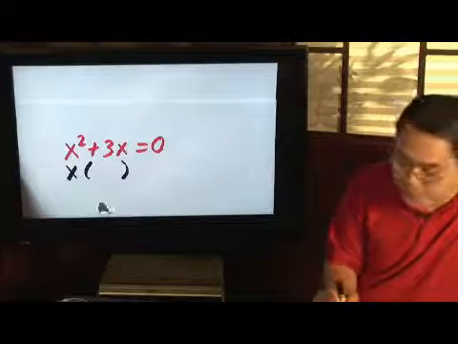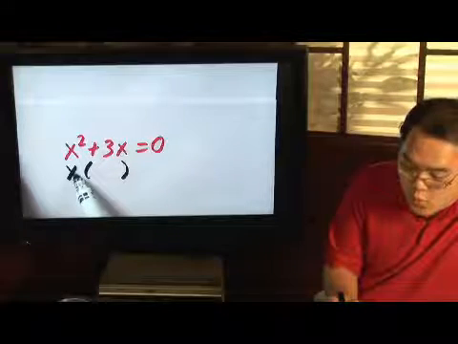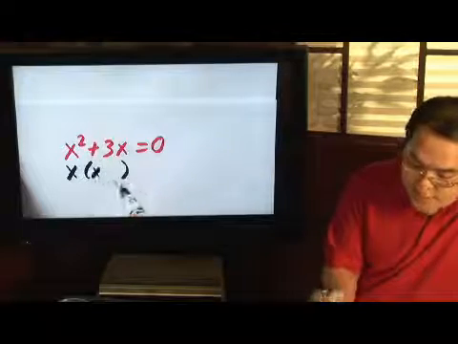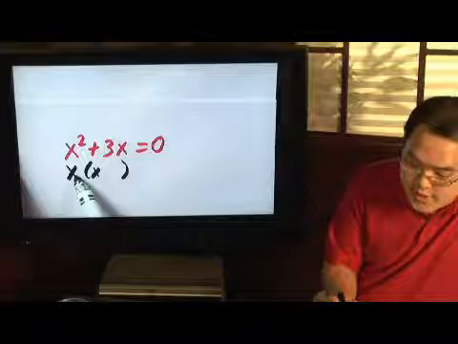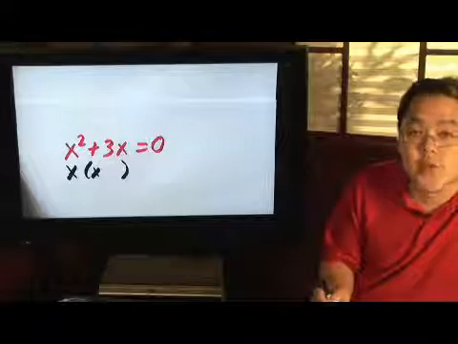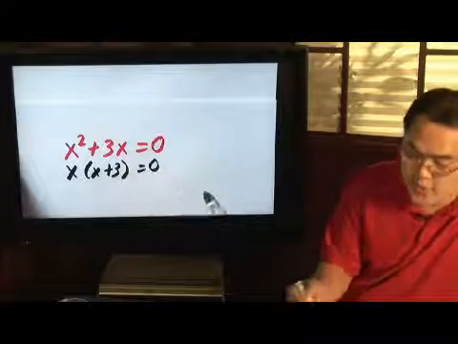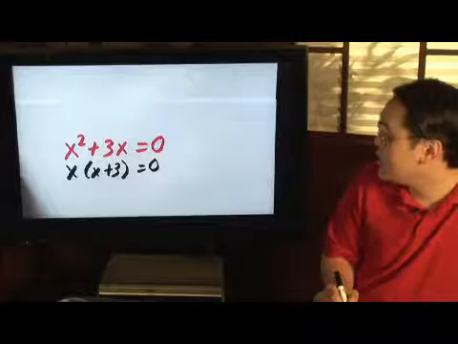Now, you've taken 1x from x squared, so there's going to be an x left over. And then x times what is going to give you 3x? That's going to be 3. And so you still have equal to 0 on the other side.